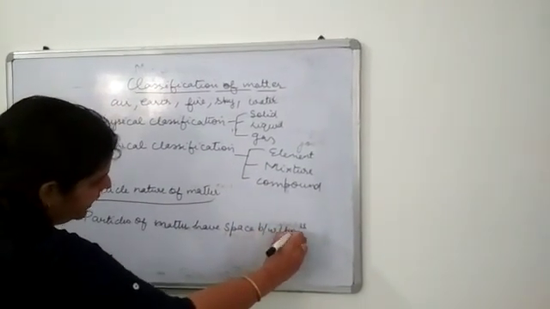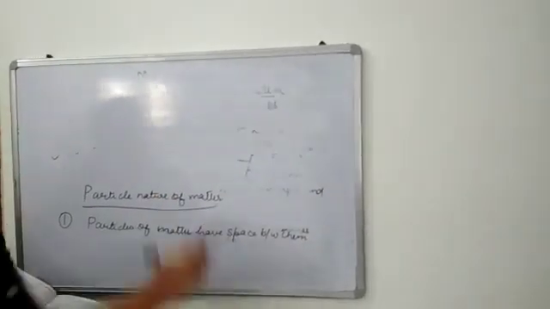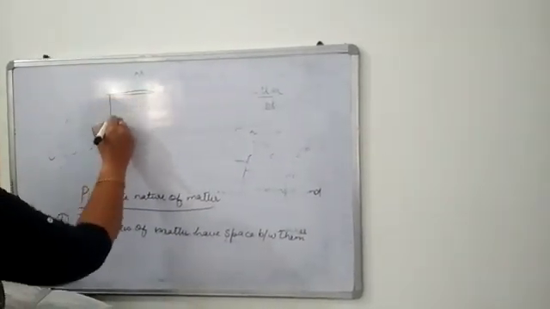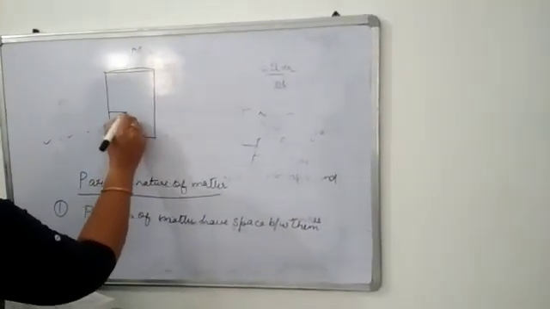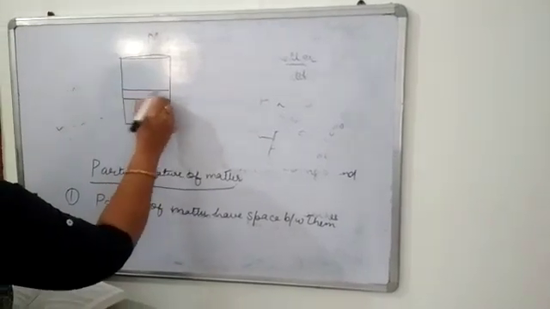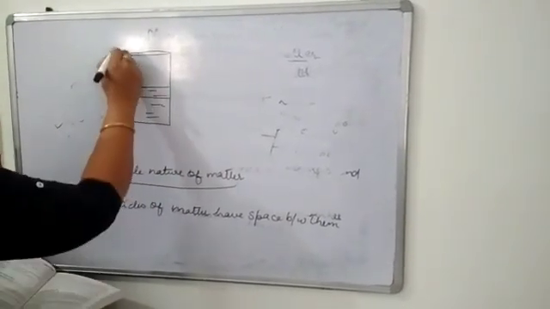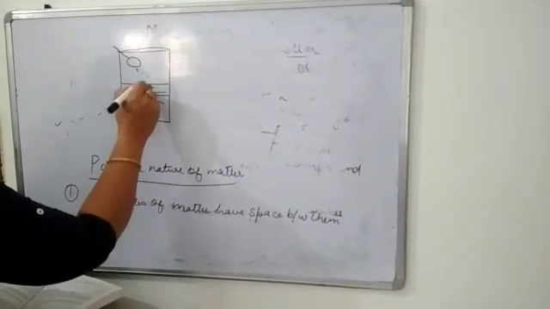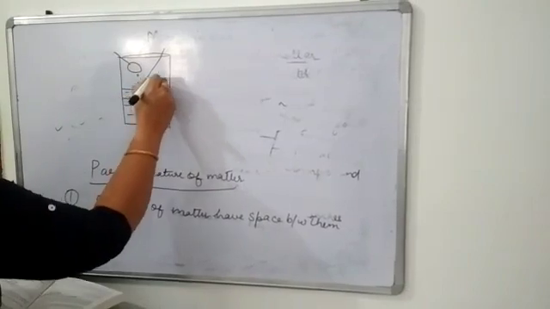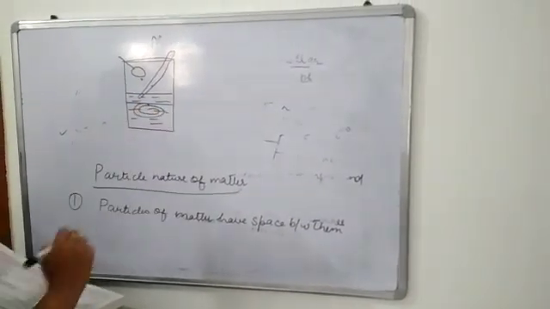In this activity, what are we going to do? We will take a beaker and fill this beaker half with water, and we are going to put one spoon of salt or sugar in it, and we will mix the salt or sugar in this beaker.